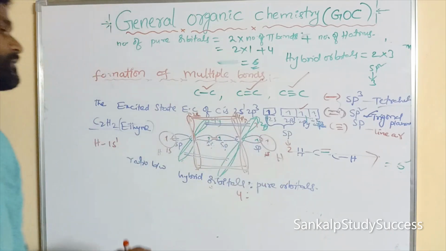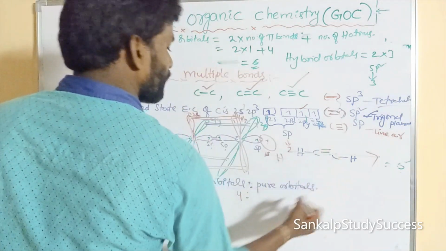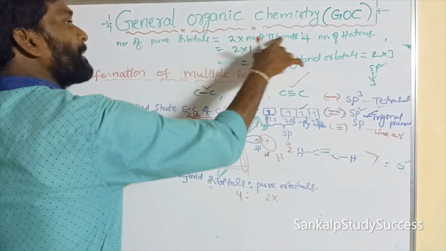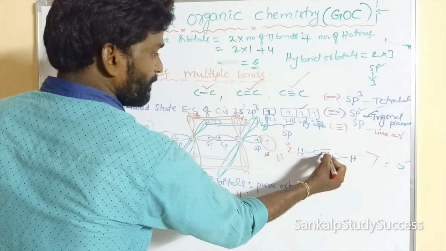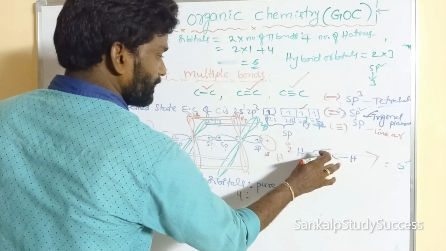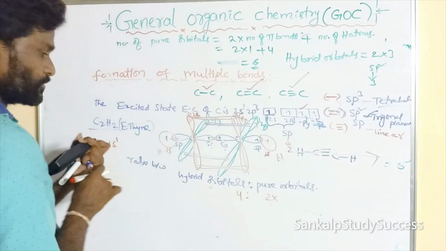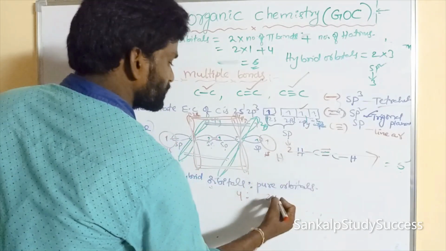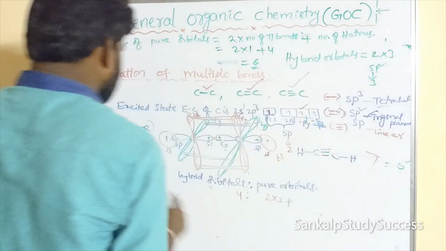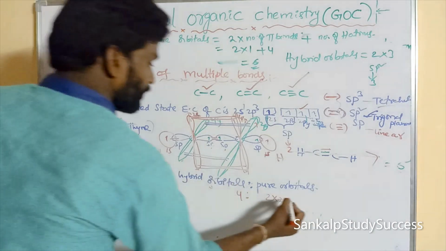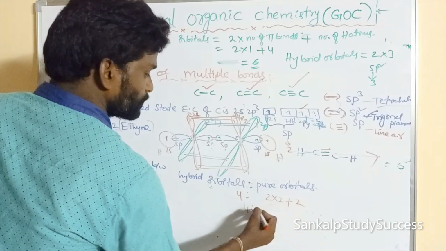And pure orbitals is equal to, what is the formula? Number of pure orbitals is equal to 2 into the number of pi bonds. Here, how many pi bonds are there? 2 pi bonds. Already said that. So 2 into the number of pi bonds, 2, plus the number of hydrogens in ethyne, 2. So 2 into 2 is 4, plus 2 is 6.